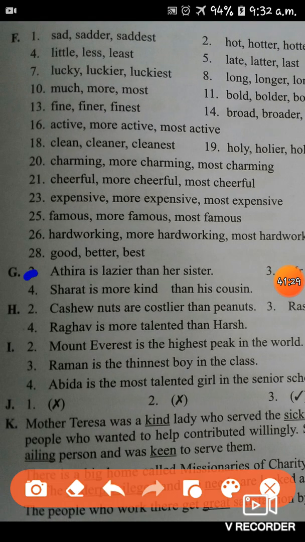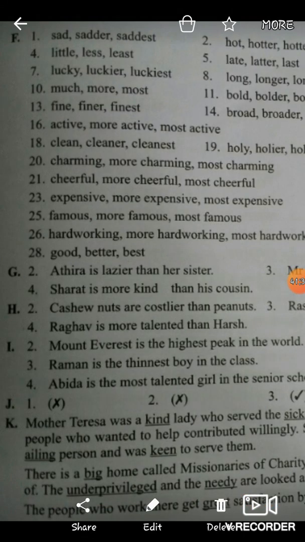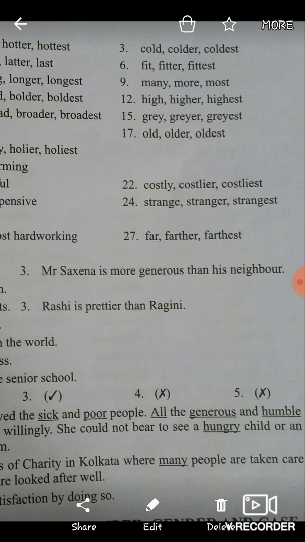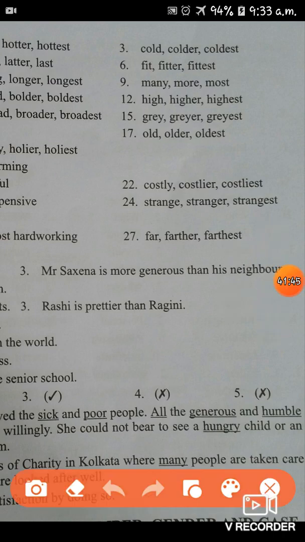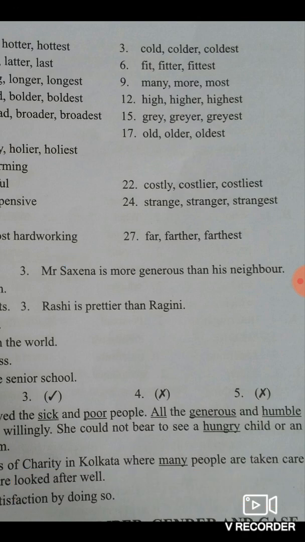Athira is lazier than her sister. Okay, Athira is lazier than her sister. Now third number, Mr. Saxena, generous, his neighbor. So the answer is like this: Mr. Saxena is more generous than his neighbor.